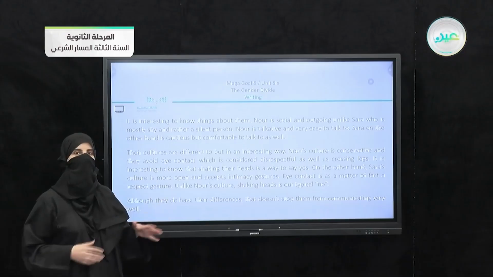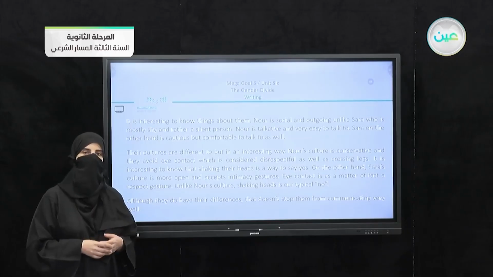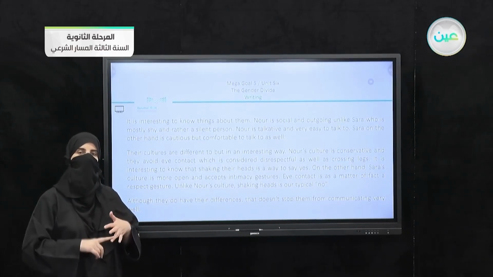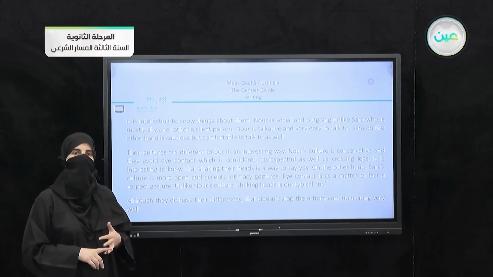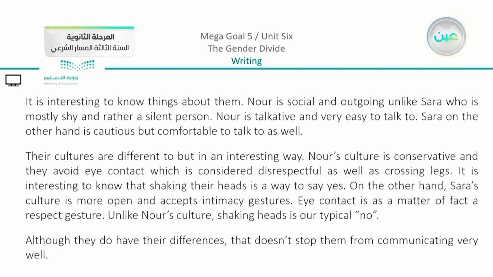So here you can see that there is a very clear comparison between the two cultures that Noor and Sarah have. I have compared between them, I have compared between their personalities and also between their cultures. At the very end, we have the closing part. We have here, although they do have their differences, that doesn't stop them from communicating very well. Now we have proved all the points that we have in the lesson, which is about comparison, or we have here comparative essay. Now you can do the same, so you are going to start by choosing two people, writing your notes about them, and start comparing.